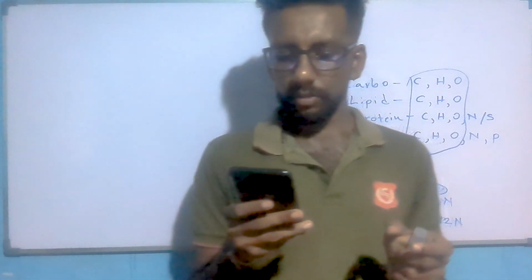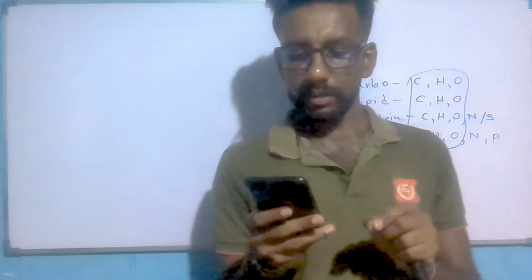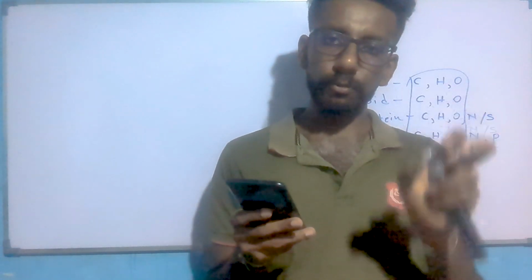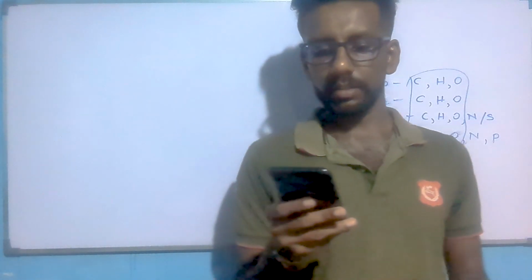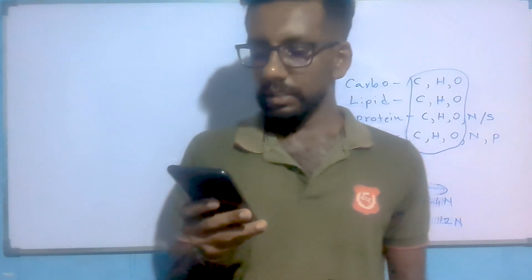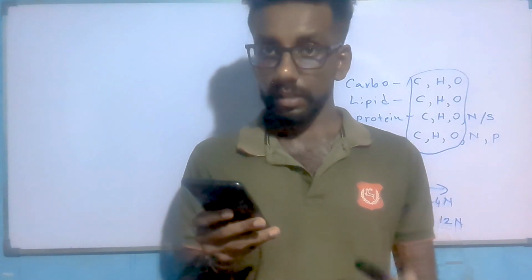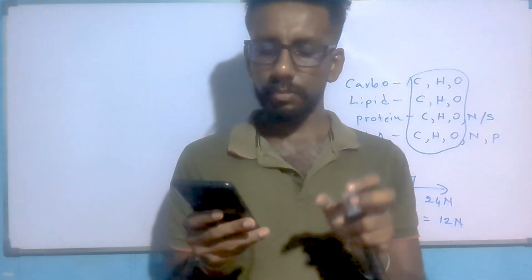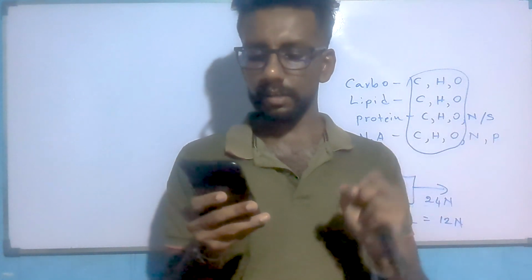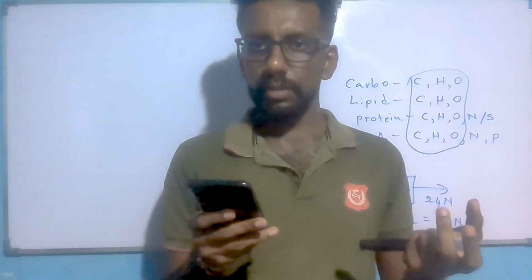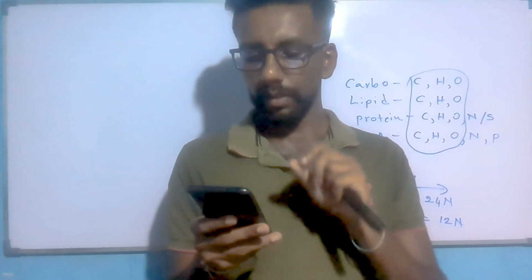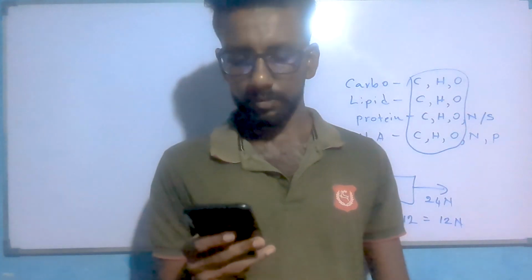But manioc stores food in its lateral roots. Ginger is not a corm. Ginger is a type of rhizome. Sweet potato is not a bulb. Sweet potato stores food in its lateral roots. Stem tuber, the answer is potato. So the answer is the fourth one. Potato is a type of stem tuber.